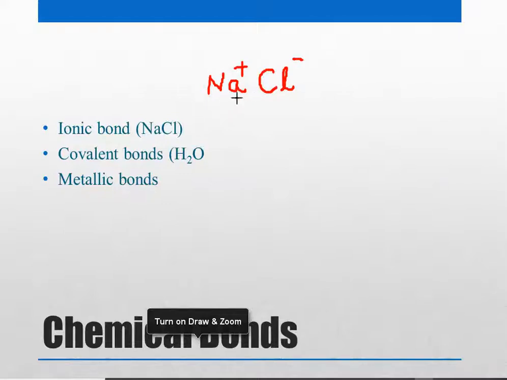So sodium has one more proton than electrons, and that's why the charge is positive. Chlorine has one extra electron, which is taken from sodium, so that's why it has a negative charge. These are called ionic bonds, and many of these compounds are also called salts, and they can easily dissolve in water.